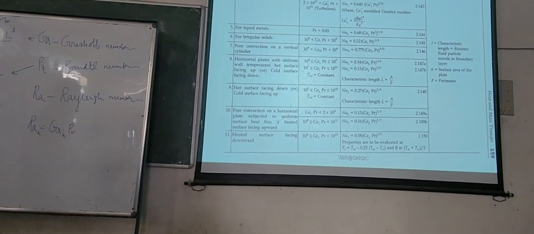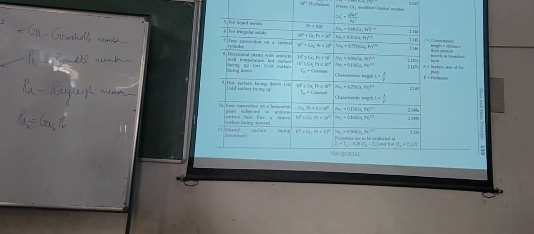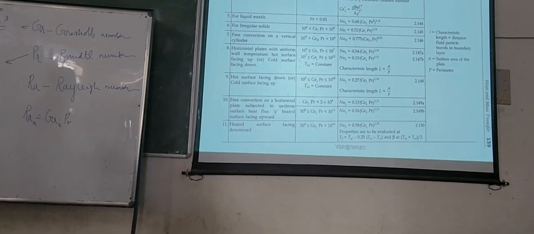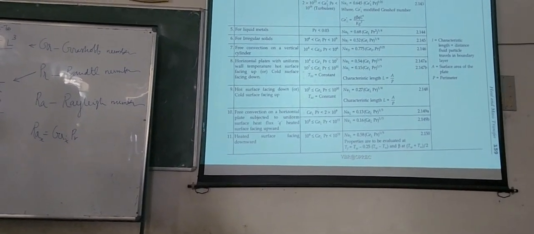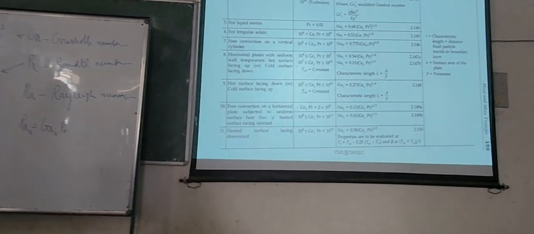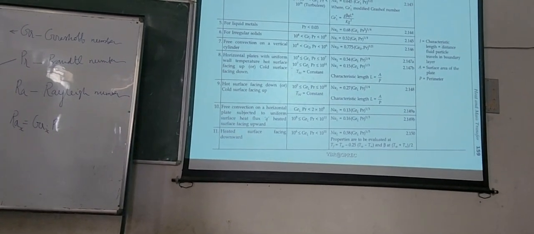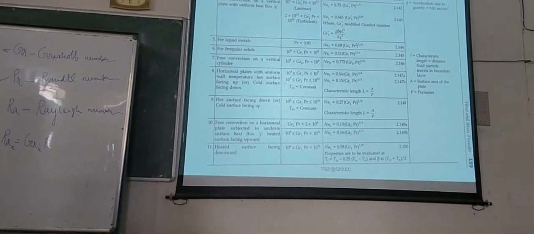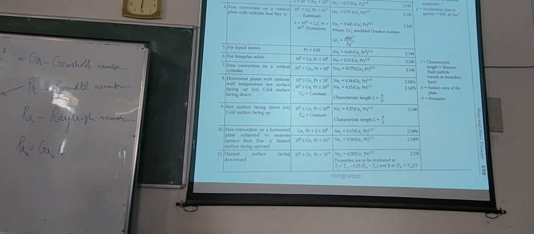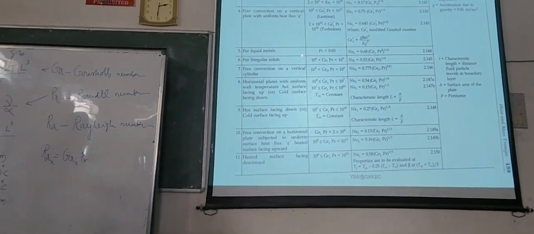So for this surface, when you are finding the heat transfer coefficient, you will take the relationship corresponding to serial number 8. Now when you are taking the bottom or lower surface, what is this? Cold surface facing up or down? Facing down. So where is this?